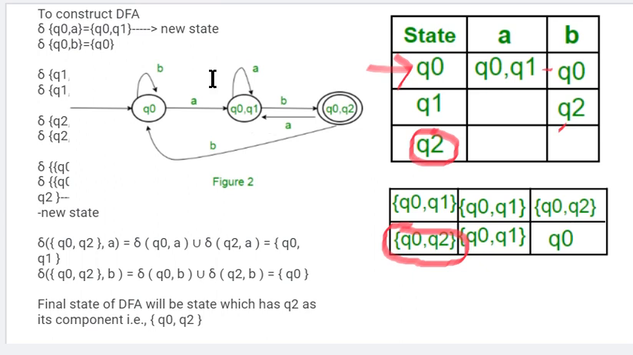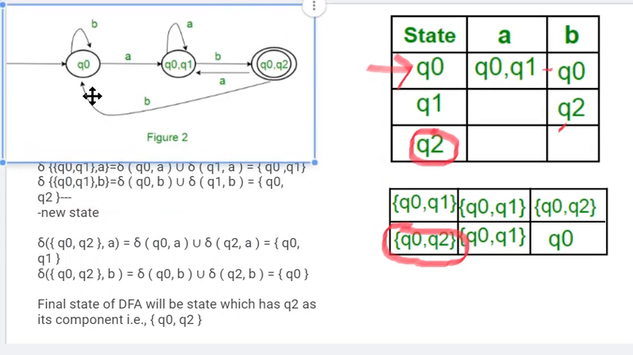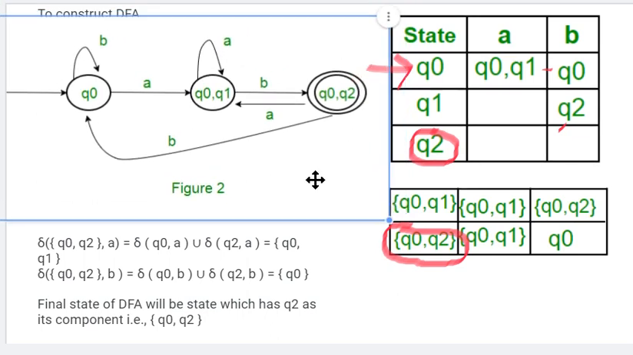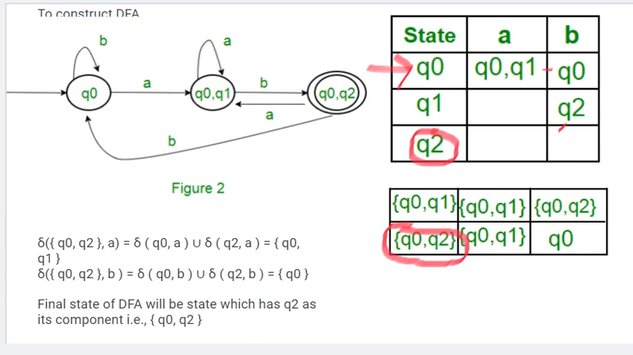Just by seeing the table we need to construct the diagram. In the diagram, for every input there is only a unique path. Q0 on A goes to Q0 Q1, and Q0 on B makes a self loop. Q1 on A goes nowhere. Q1 on B goes to Q2. Q2 has no transitions.